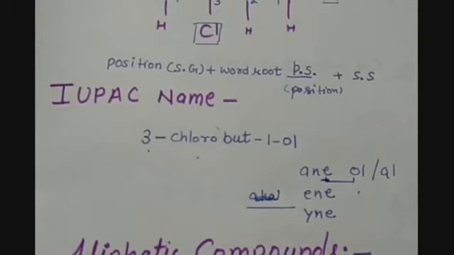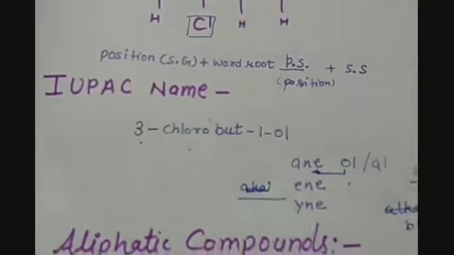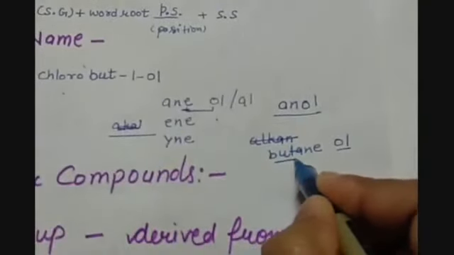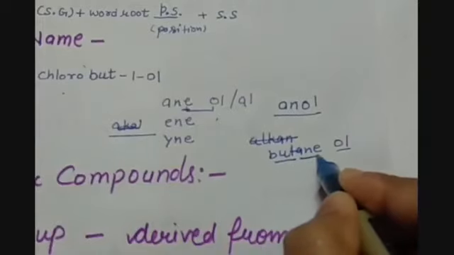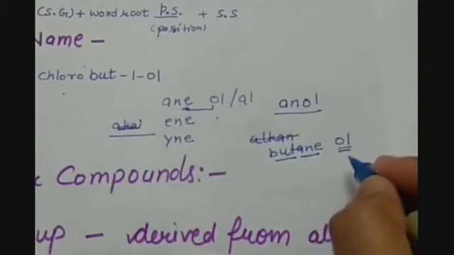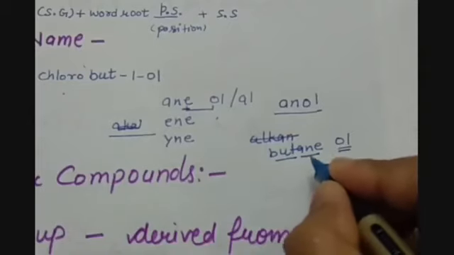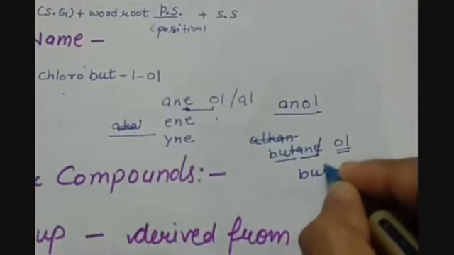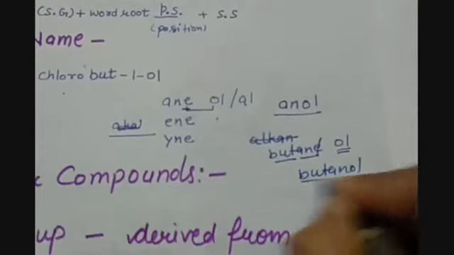For example, we have alkane or butane, and an alcohol group is there. We have but as the word root, ane as the primary suffix, and ol as the functional group. So what we have to do, in butane, we have to remove this e and write it as butanol.